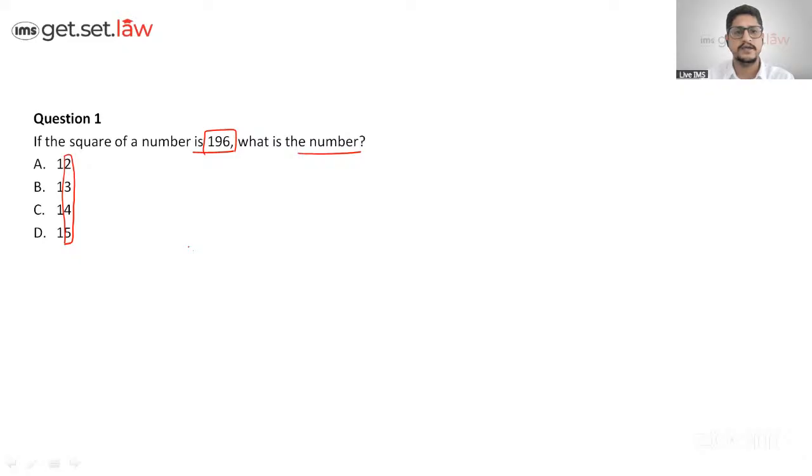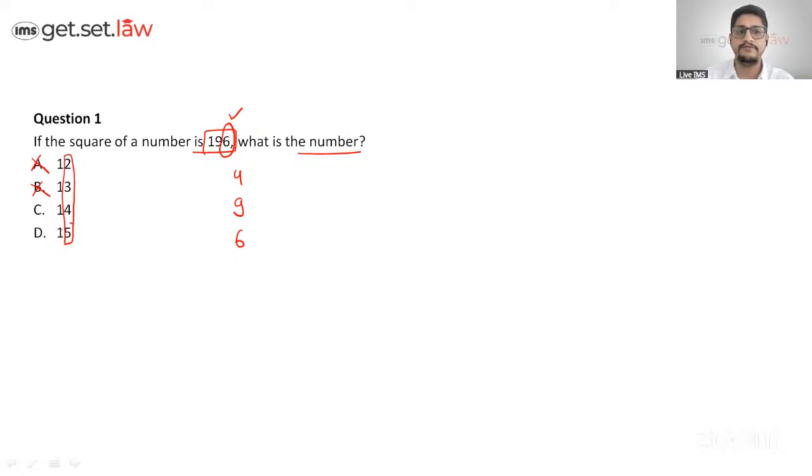If 2 is multiplied twice, the last digit comes to be 4, so A can't be the answer. If 3 is multiplied twice, the last digit is 9, so B is not the answer. If we multiply 4 twice, it comes to 16, so the last digit is 6. That is matching.